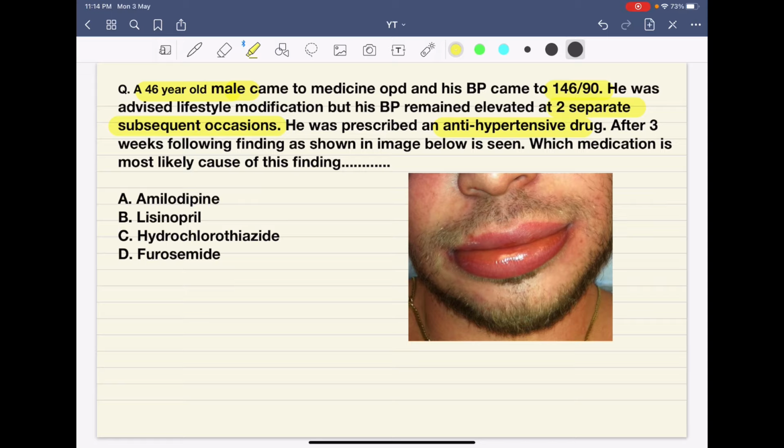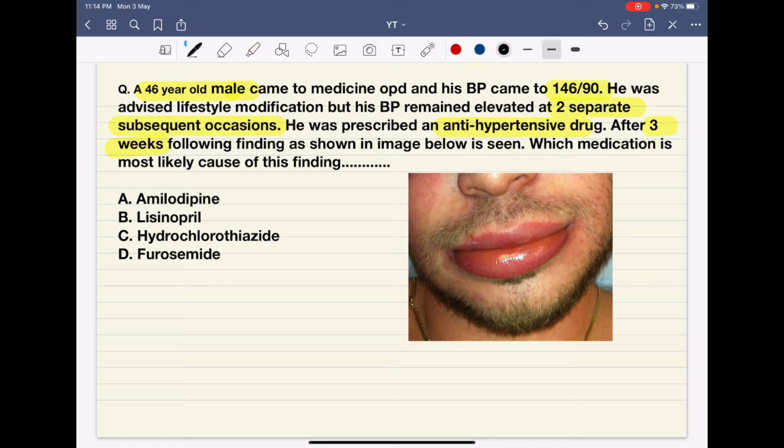After 3 weeks, the following finding as shown in the image below is seen. Which medication is the most likely cause of this finding? Options are amlodipine, lisinopril, hydrochlorothiazide and furosemide. Now we have to find out what this image is showing us.